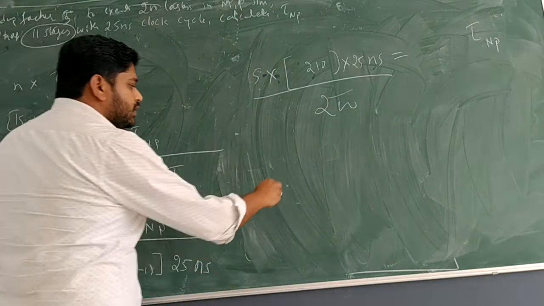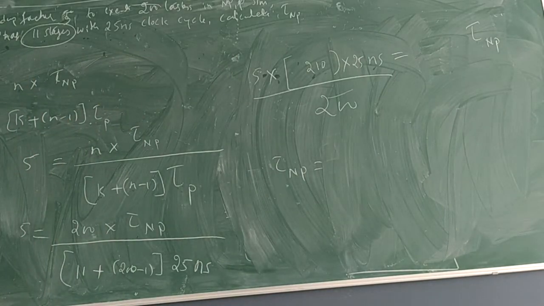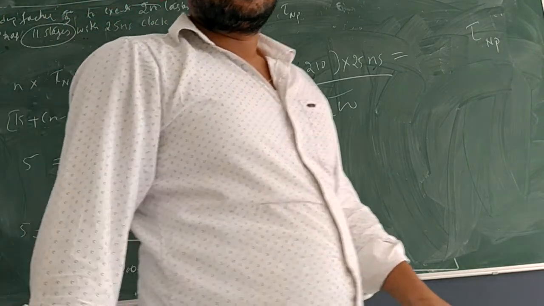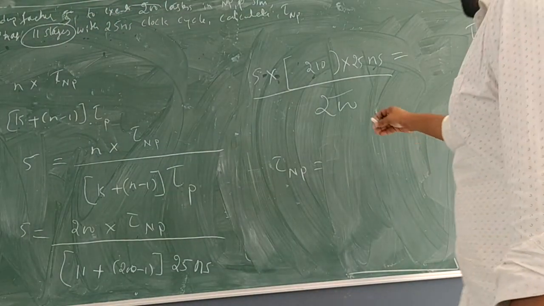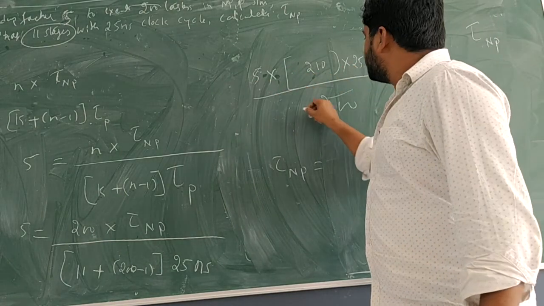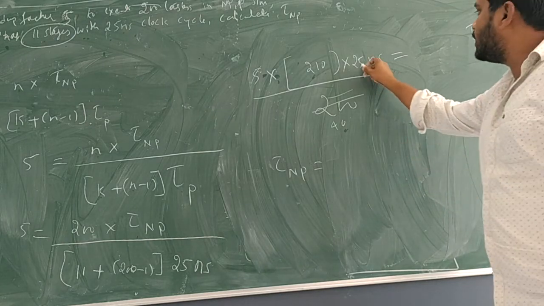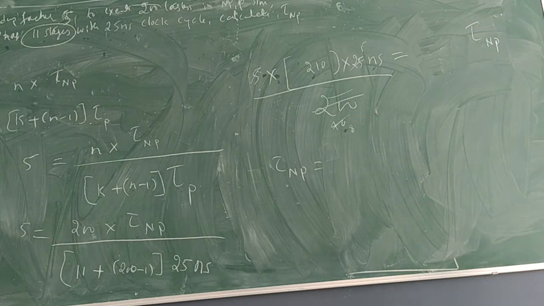Tau of np. What is tau of np now? Please calculate. Let me calculate. 5 into 8, okay, fine. One second, I will use a calculator.